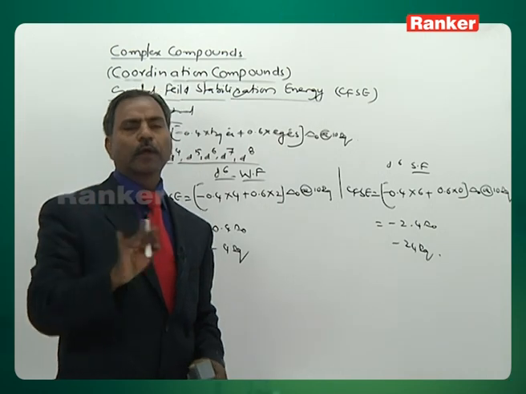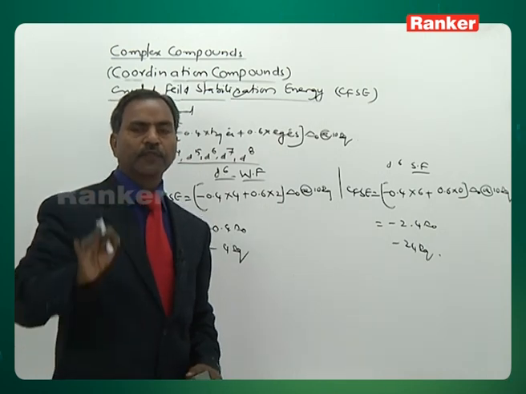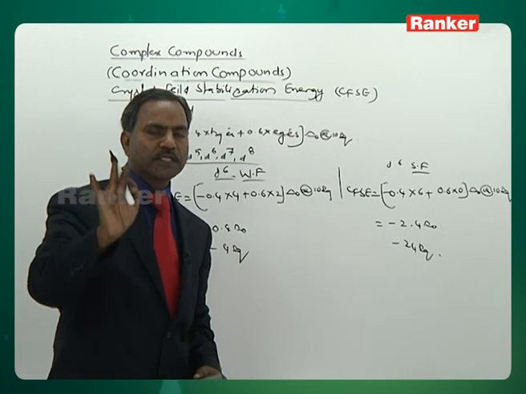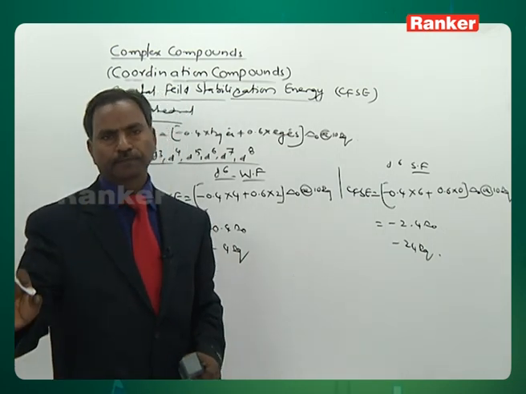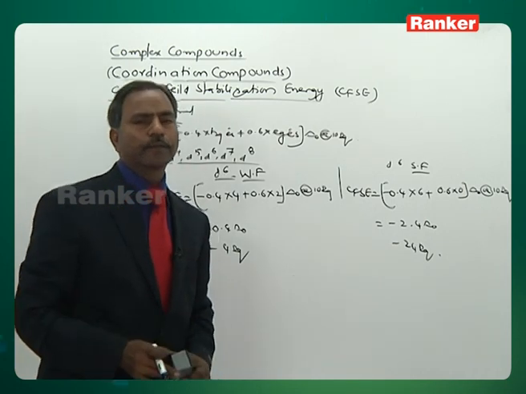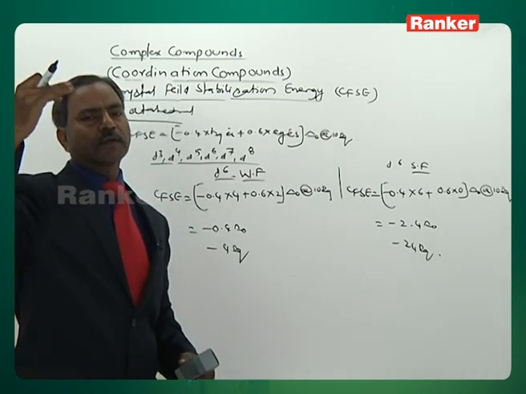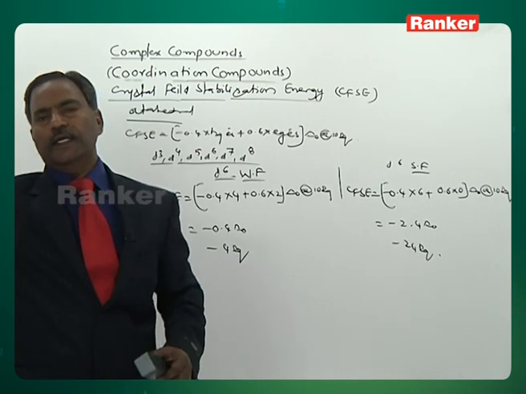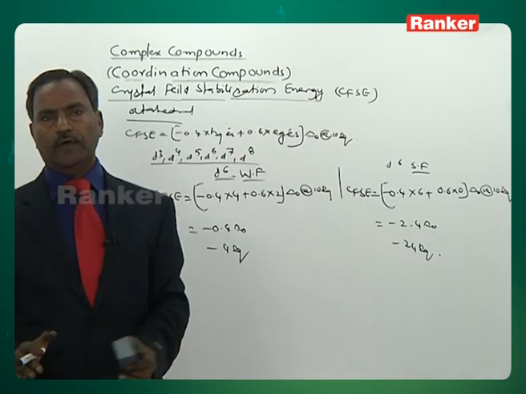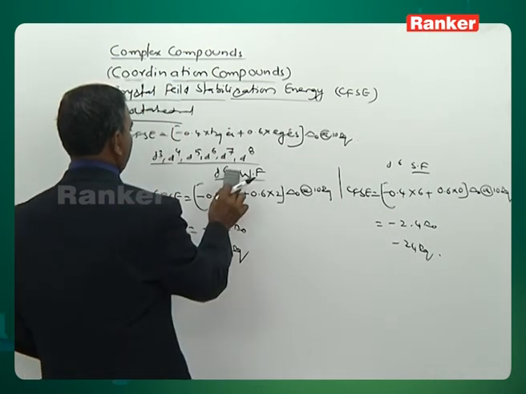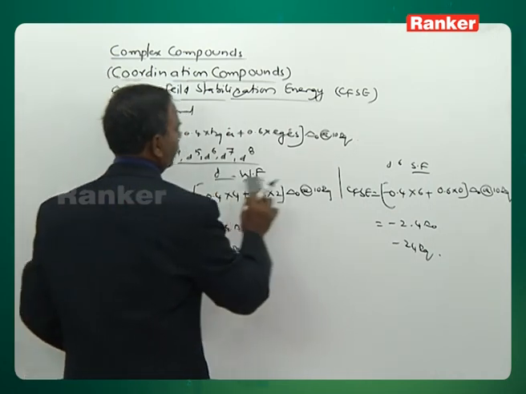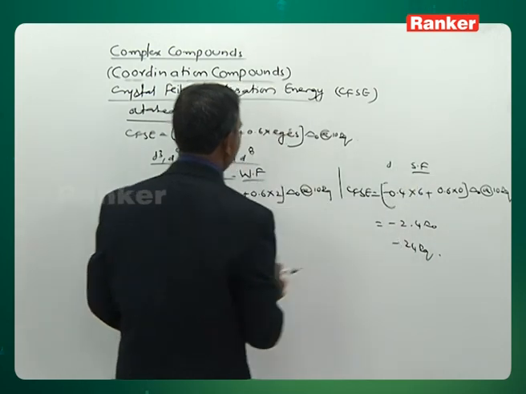Octahedral geometry with the d6 configuration, weak field: the stabilization energy gained is lowest. Octahedral geometry with the d6 strong field ligand, the stabilization energy is what? Highest. That is, highest is minus 24, the lowest is minus 4. Now let us see, two more configurations are left over. Then let us see d7.